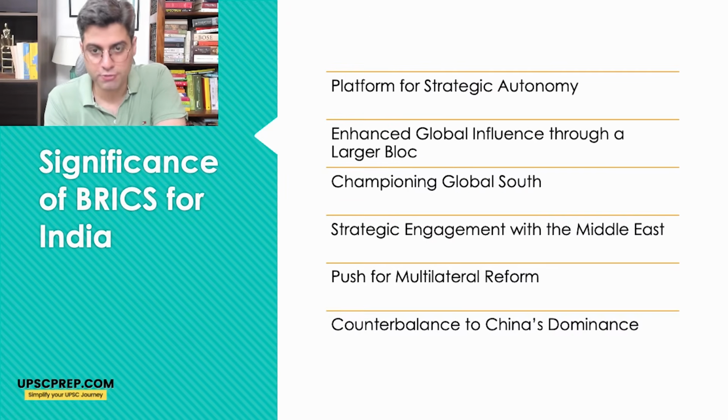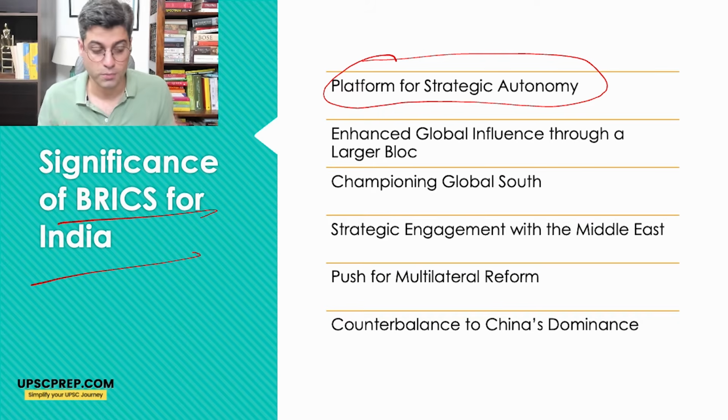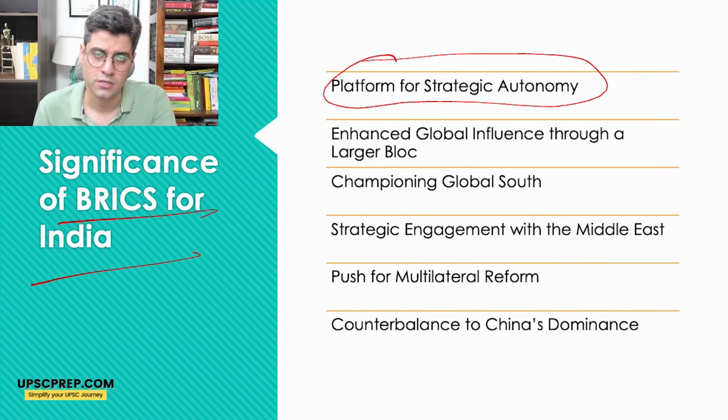What is the significance of BRICS for India? It is a platform for strategic autonomy. India can use its own strategic autonomy. What is strategic autonomy? That India can take its own sovereign decisions without any pressure. So BRICS acts as a medium where India says that yes, we'll participate in BRICS because we have our own interests, we have our own concerns, we have our own demands which we need to cater to of our own people, and that is why BRICS is important for us. It is not an anti-West grouping, but a non-West grouping.